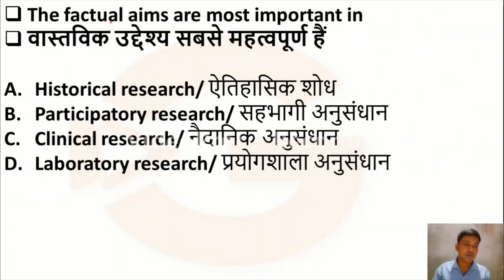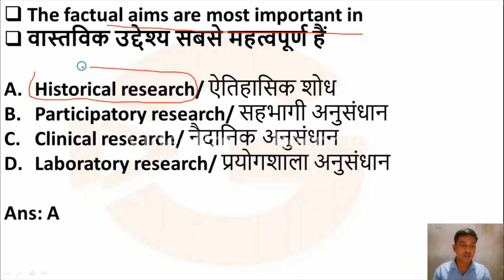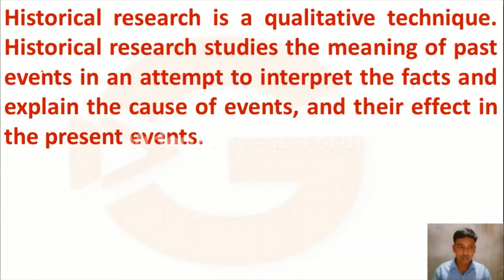Then the next question is, the factual aims are most important in: option A historical research, option B participatory research, option C clinical research, option D laboratory research. The right answer is option A, historical research. In our previous video lecture also I gave you information regarding historical research. It is based on past events. If a researcher is going to conduct research on past events, then it is known as historical research. And factual aims are most important in historical research.